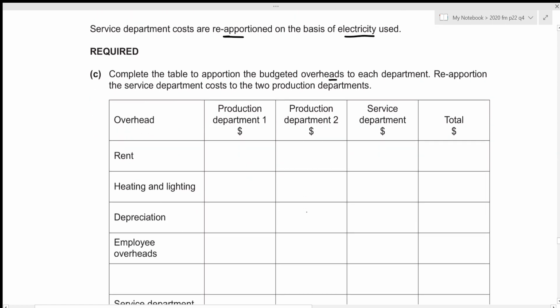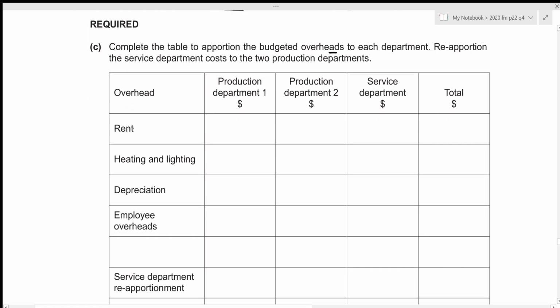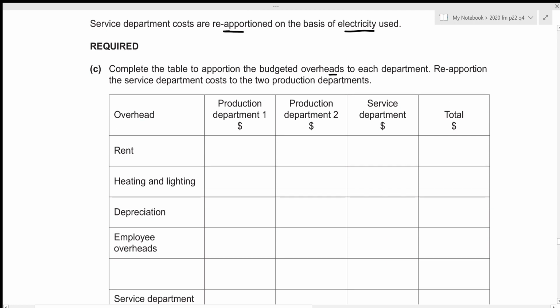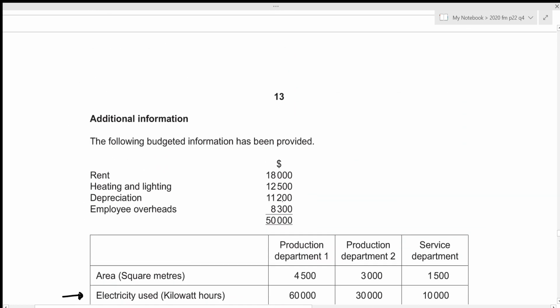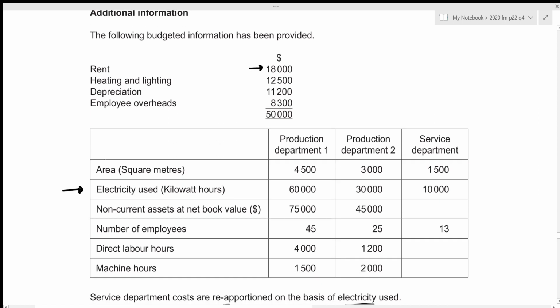So firstly, we need to allocate the overheads: rent, heating, lighting, depreciation, and employee overheads for these 3 departments. Let's have a look for rent. We can see that the total rent is 18,000, and now we can see that the area is also given for each of the departments. And since we're talking about rent, it should be allocated on the basis of the area covered by each of the departments, right?